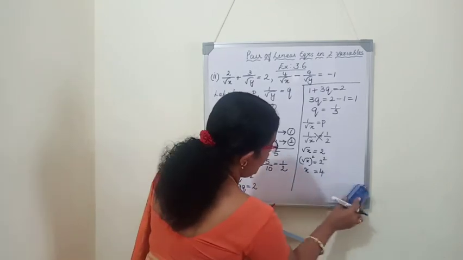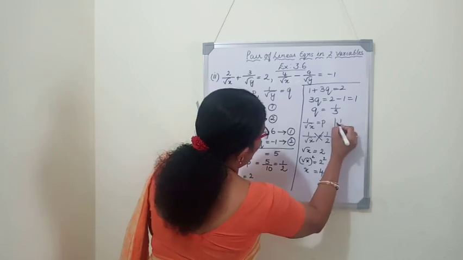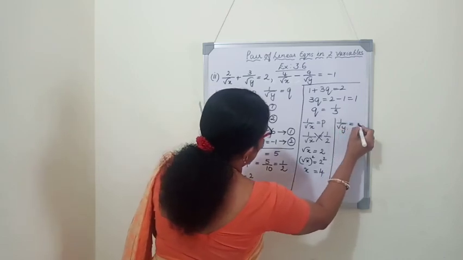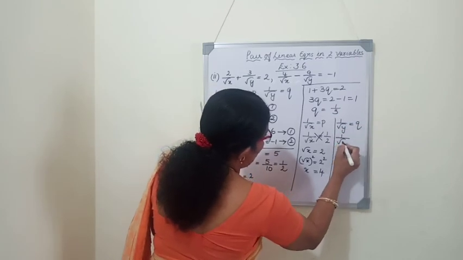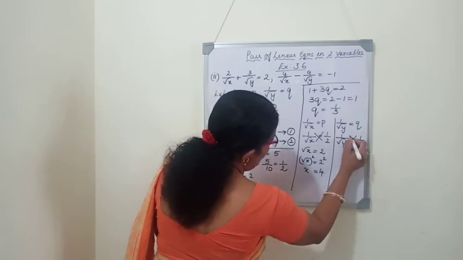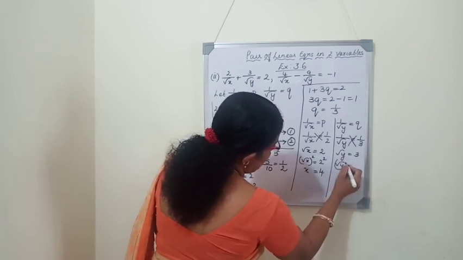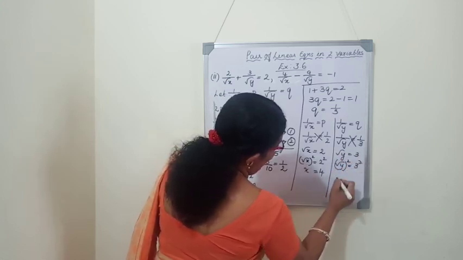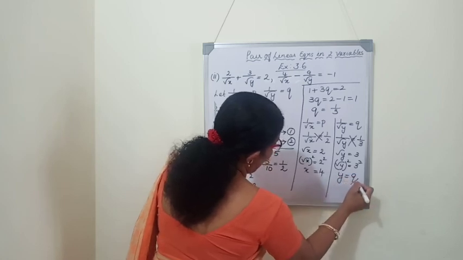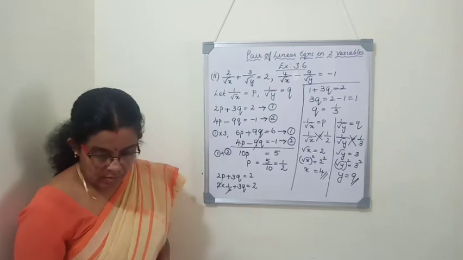Similarly, the value of Y. So we will write 1 by root Y is equal to Q. 1 by root Y is equal to Q, which is 1 by 3. Cross multiply. Root Y is equal to 3. Square on both the sides. So Y is equal to 9. The values of X and Y are 4 and 9.